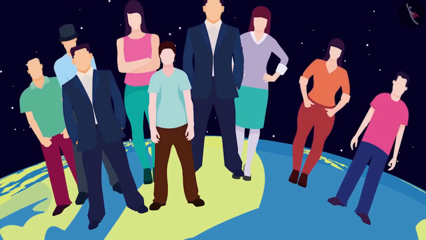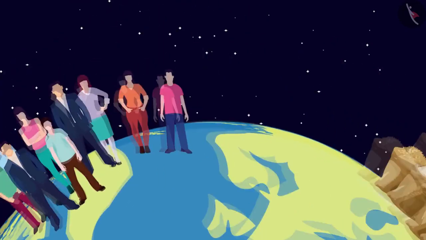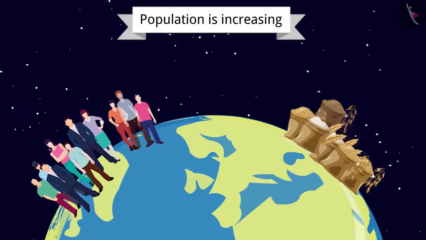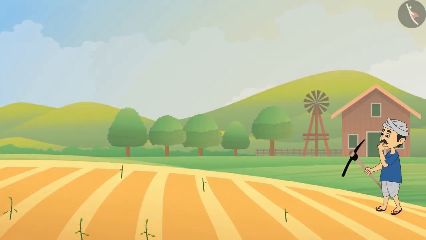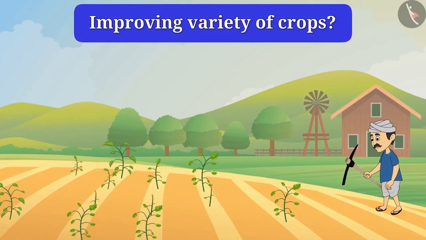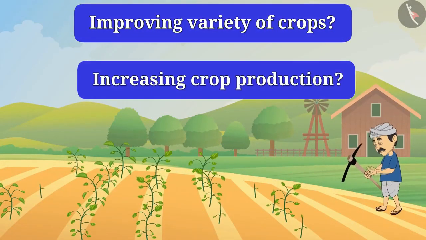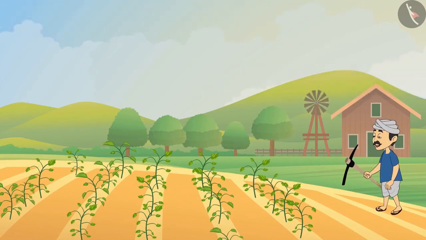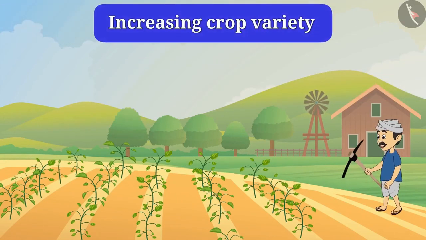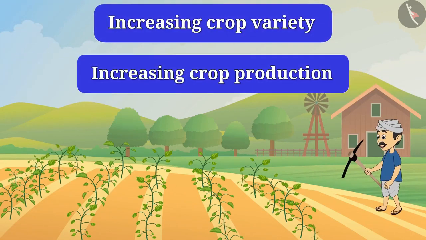Friends, the population is increasing day by day, and with the increase in population, the demand for food is also increasing. In order to meet this, the quality and production of the crop should be increased. But have you ever thought how it can be possible? Let's know how. Can it be done by improving the variety of crops? Can it be done by increasing crop production? Just think. Yes, friends. Crop improvement can be done by increasing the crop variety and by increasing its production.